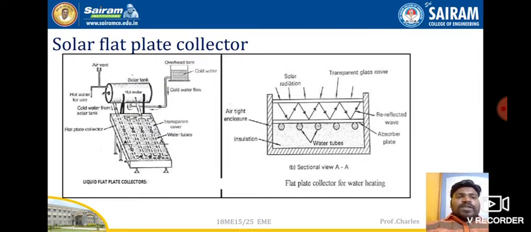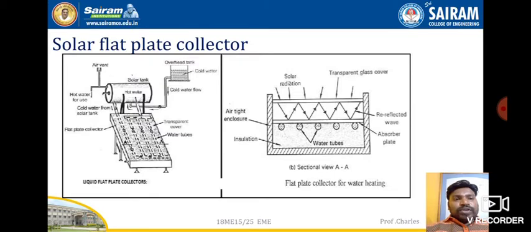re-reflected. And then there will be an airtight enclosure where that heat energy will not be lost to the surroundings. And beneath that there is the absorber plate. This absorber plate is made of copper, where that heat radiation or heat conductivity will take place.